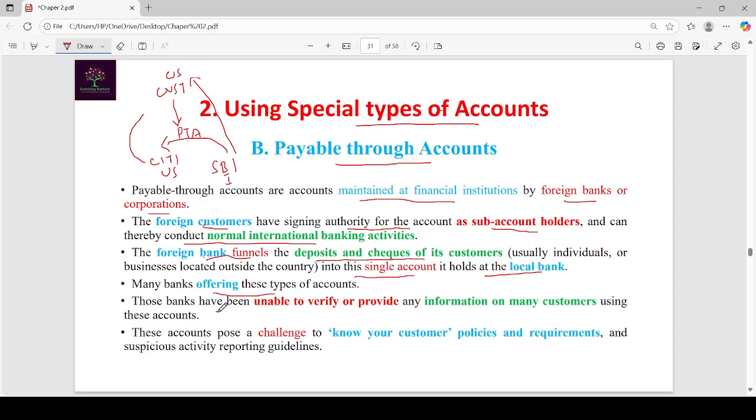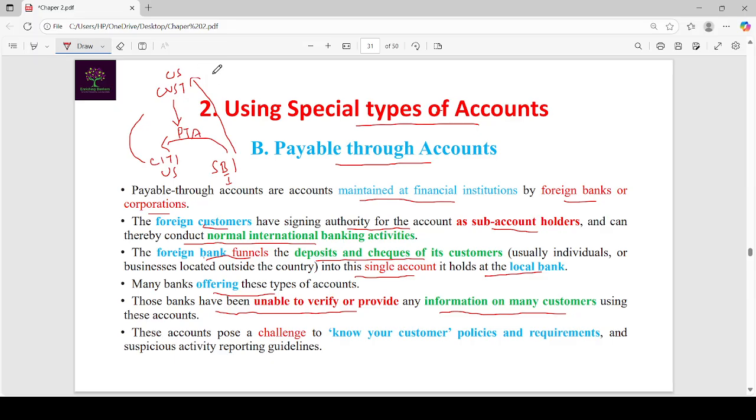But banks have been unable to verify or provide any information on many customers using these accounts. Citibank does not have the details of these customers. SBI does not know what these customers are doing, whether their transactions properly pertain to their business activities or their employment or not.